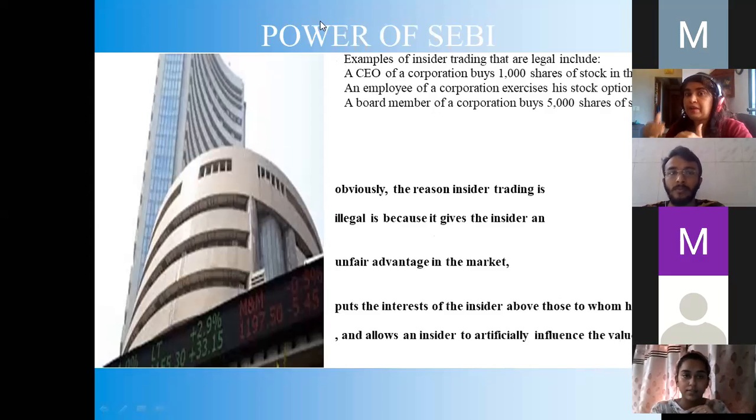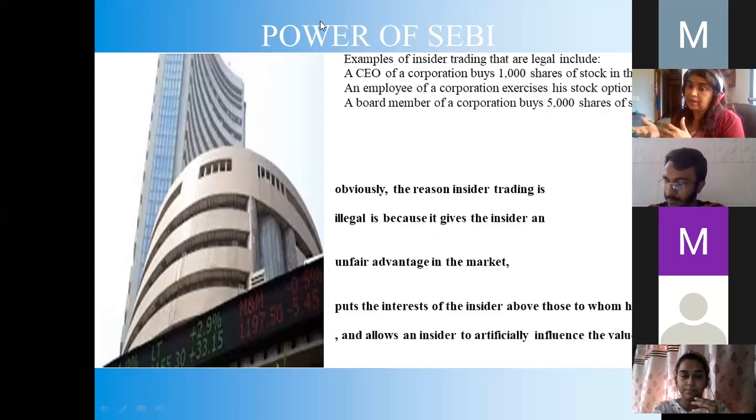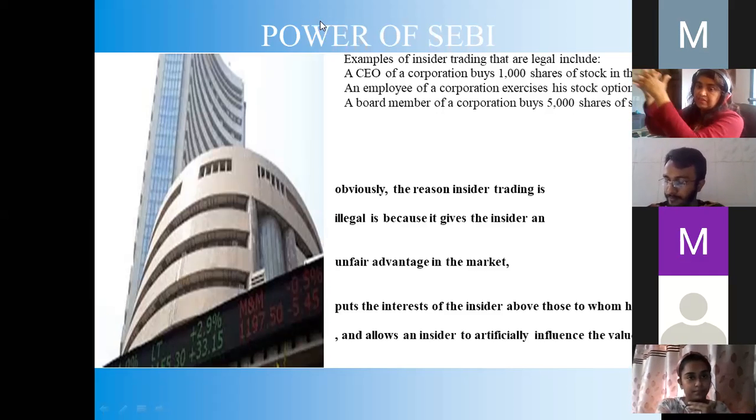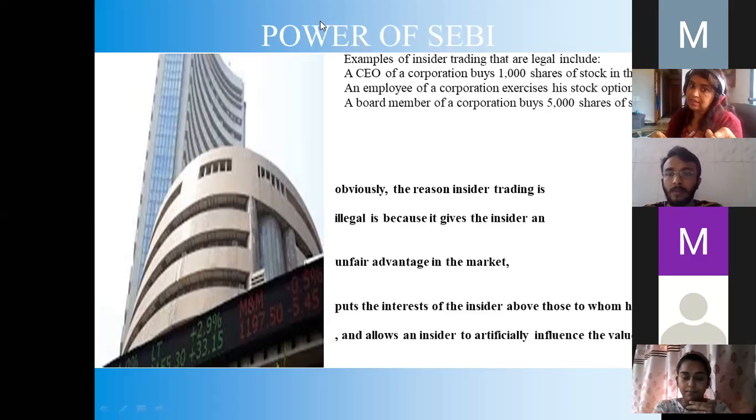UPSI, unpublished price sensitive information, is given to people who are close to the directors. Top executives start indulging in unfair trade practices, UFT. They start doing ultra vires transactions which are against the SEBI law. So therefore we have the SEBI, you can see over there, and they also have a Securities Appellate Board.